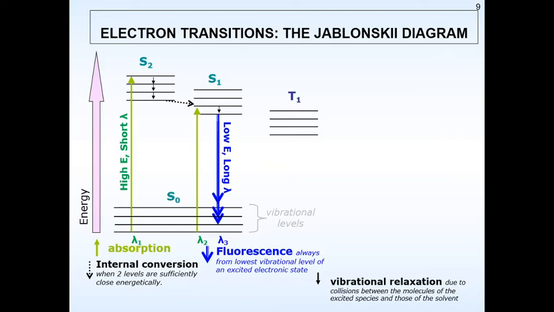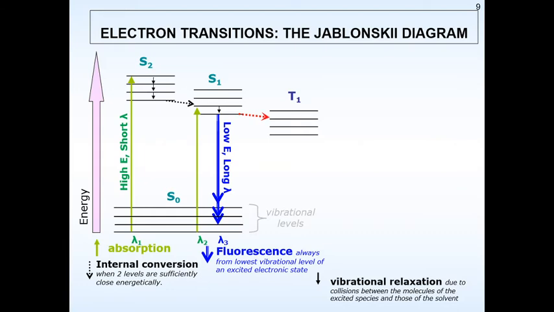Now if there is a low energy and a longer wavelength and we observe some kind of emission, this is called fluorescence. Can we not observe that fluorescence is observed from the lowest vibrational level of an excited electronic state back to the ground state? It is always mandatory that fluorescence happens from the lowest vibrational state back to the ground state. It cannot be from any of the other vibrational states. It has to be from the lowest vibrational level of an excited electronic state back to the ground state.